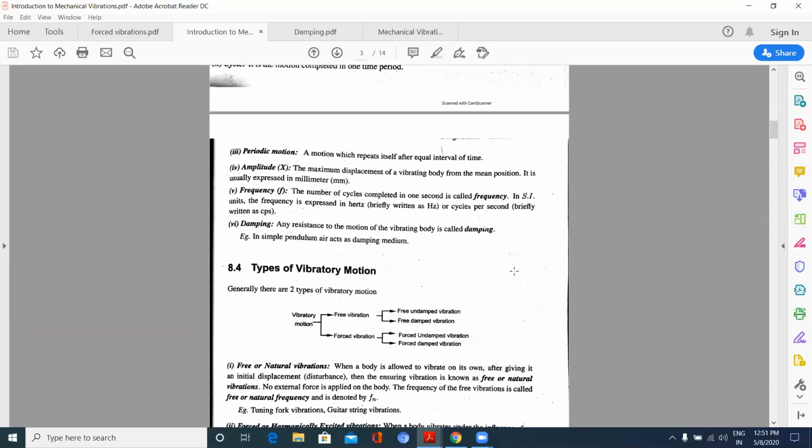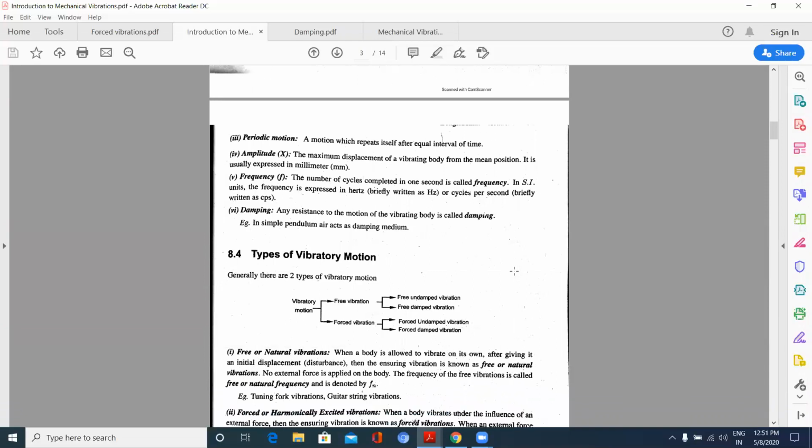Now types of vibratory motions: free vibrations and forced vibrations. Coming to free vibrations, we have free undamped vibrations, which some books just call free vibrations, and free damped vibrations. Next, forced vibrations, which again are forced undamped vibrations and forced damped vibrations.